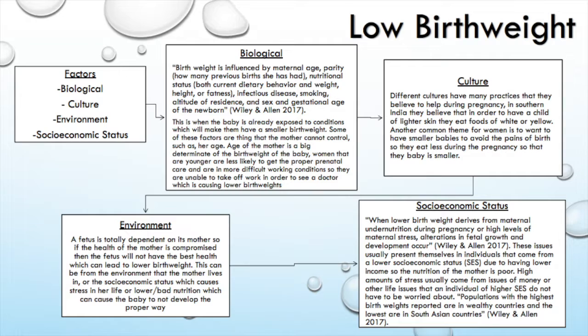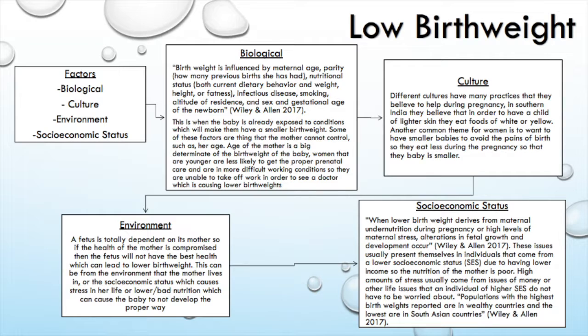So when a society has smaller babies, that can lead to smaller adults, which then can have stunted growth, and this is a sign of poor health and why women who have been stunted in their growth are having smaller babies. So whenever we are looking at a society, we look for these things to determine the health of it, and these are proving that these societies are of lower socioeconomic status.